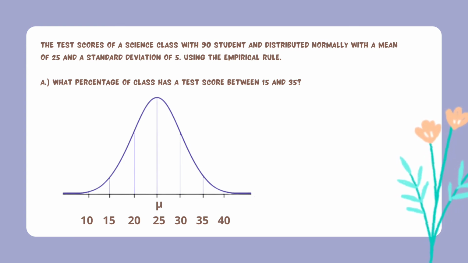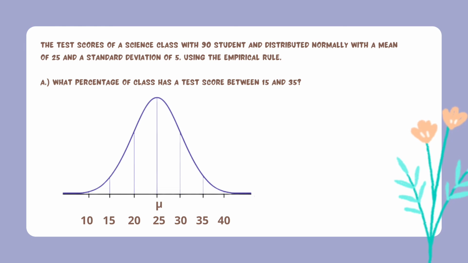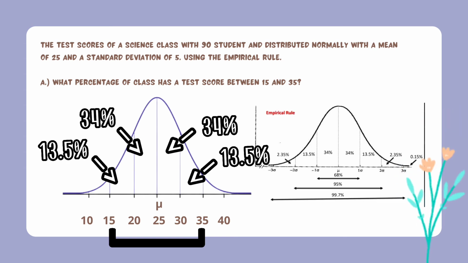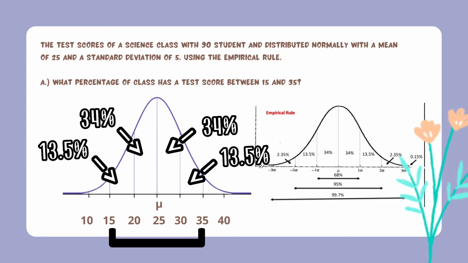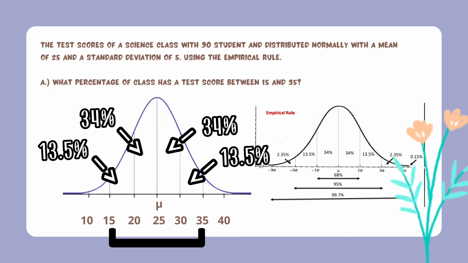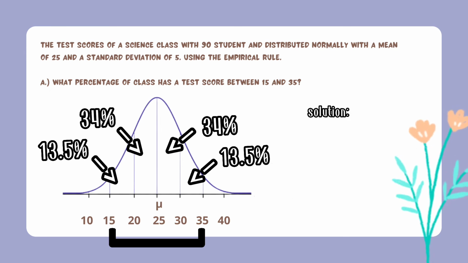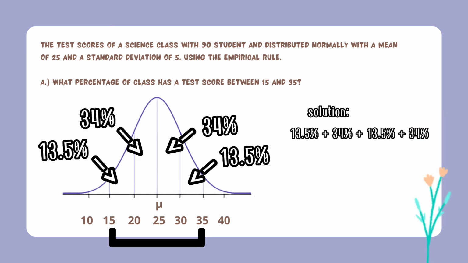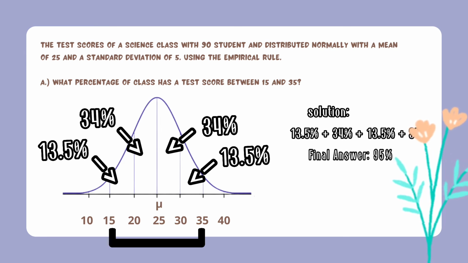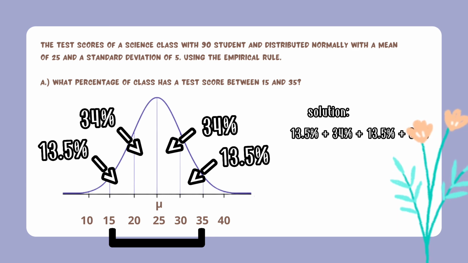After that, we will determine the percentage of test scores between 15 and 35. So from here to 35, we will apply the empirical rule. Here is the empirical rule. As we can see, the normal distribution values, and we need to add those numbers for us to get the percentage. Here's the solution. 13.5% plus 34% plus 34% plus 13.5% is equal to 95%. Our final answer is 95%.